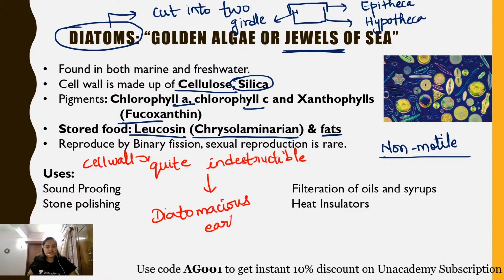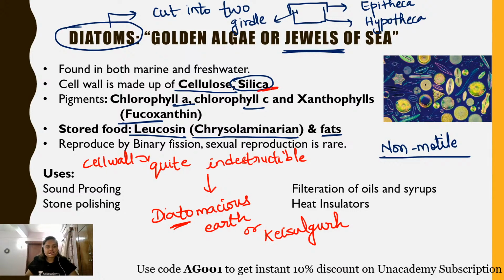And this diatomaceous earth, my dear students, is also known as Kieselguhr. Okay, and why is it present?